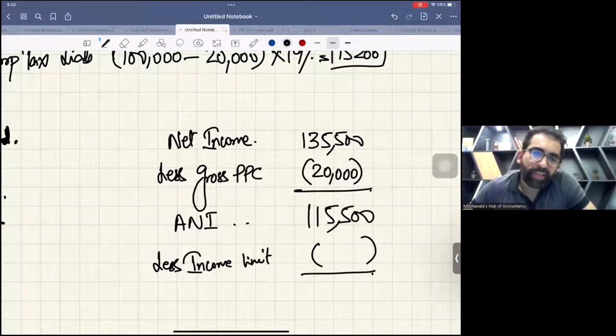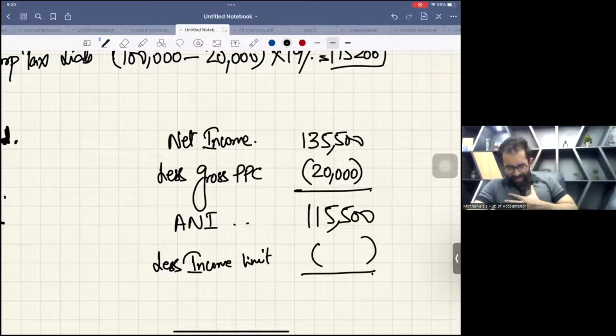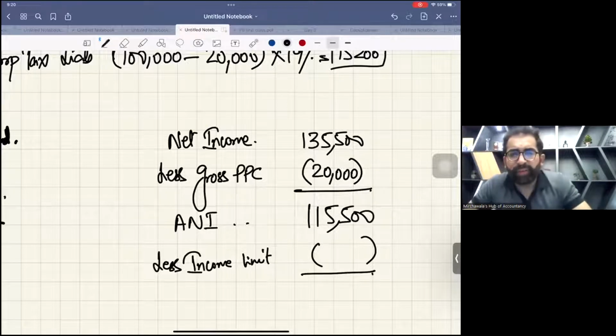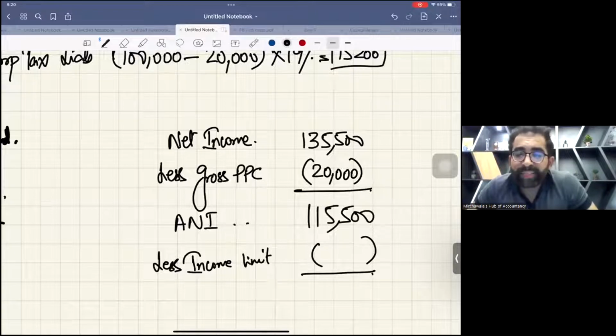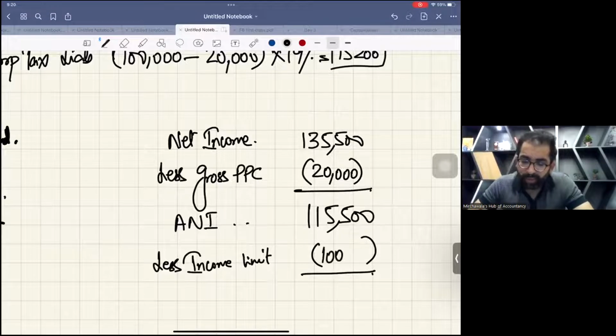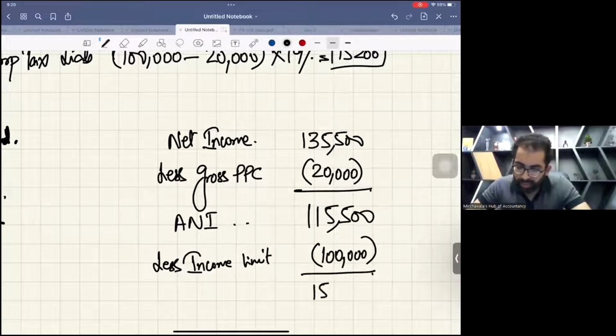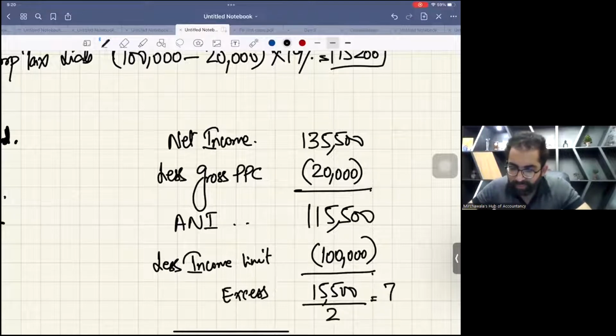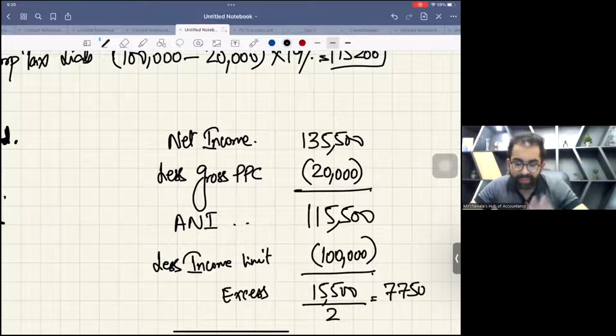Now, very interesting. One more working you have to do. As your ANI is between 100,000 and 125,000, you have to do the reduction working. Hope you remember. You guys are no more kids. So now let's see how much excess is your ANI from the income limit. Income limit is 100,000. This is 15,500. This is called excess. And you will divide this excess by 2. So you will get 7,750.